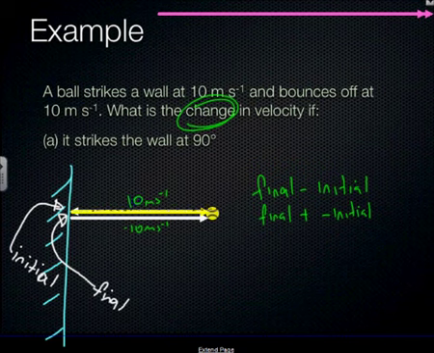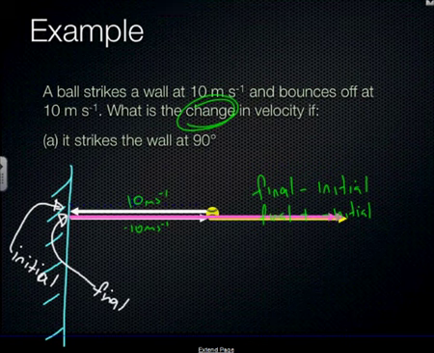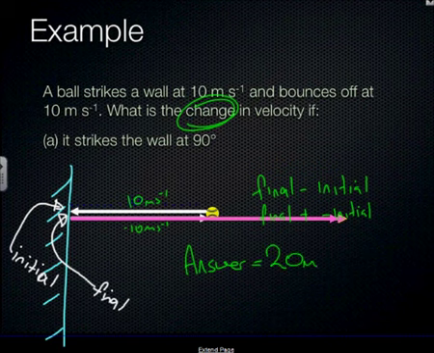If I add these two vectors now, I then get a final resultant going that way, away from the wall, of a value 20 meters per second. So the answer is equal to 20 meters per second away from the wall.